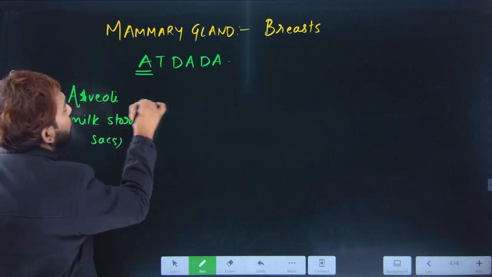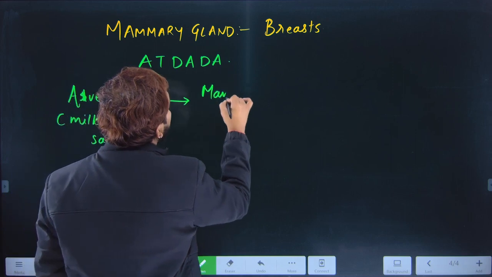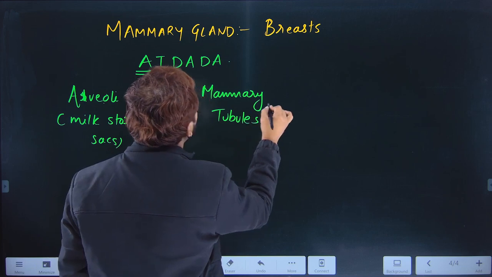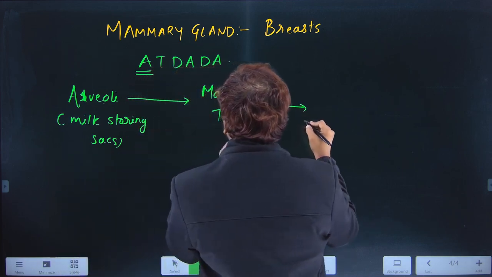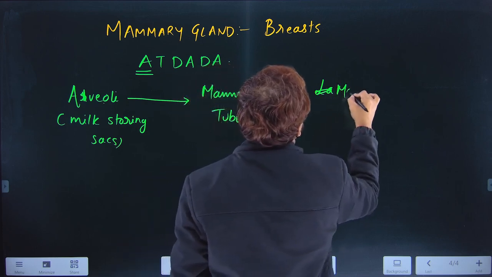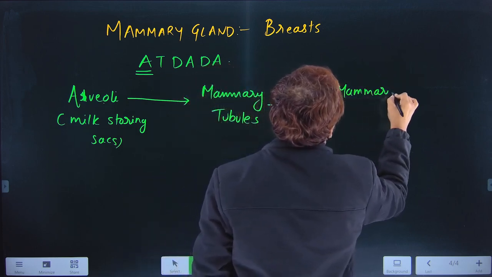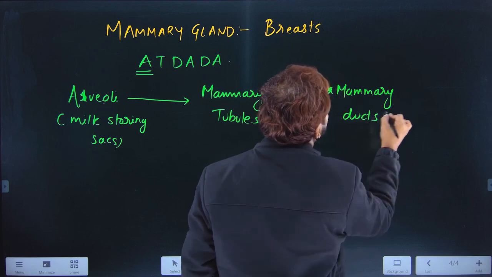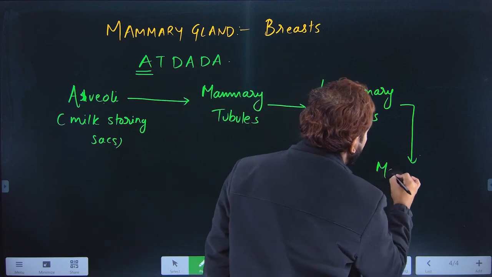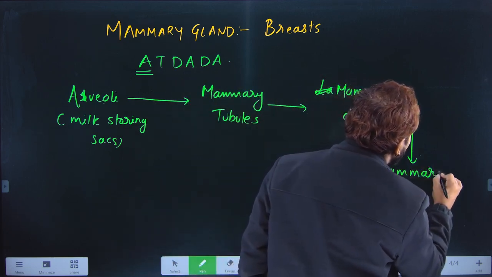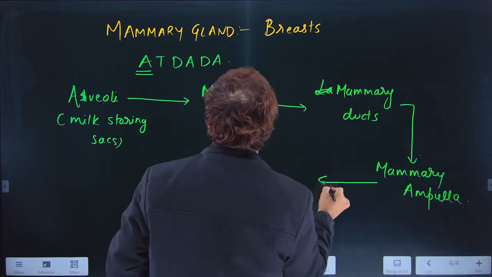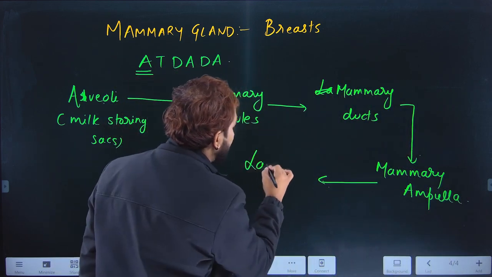After alveoli come the mammary tubules. After the mammary tubules comes the lactiferous, the mammary ducts. After the ducts comes the next one with A, that is mammary ampulla. Then the next one with D, that is the lactiferous duct.